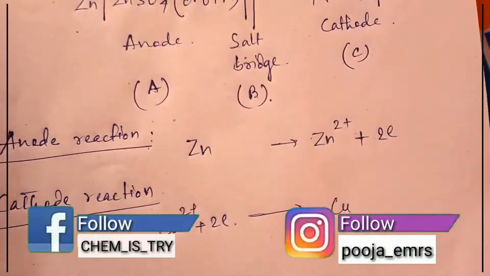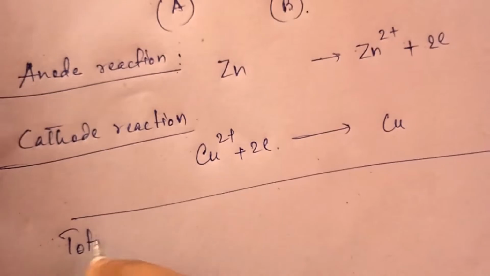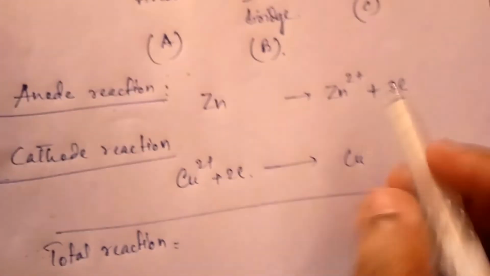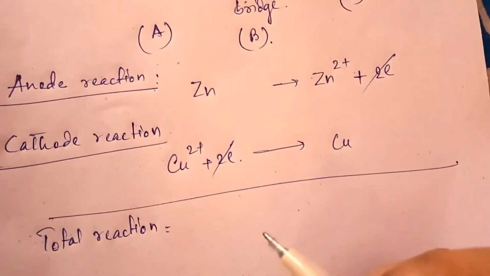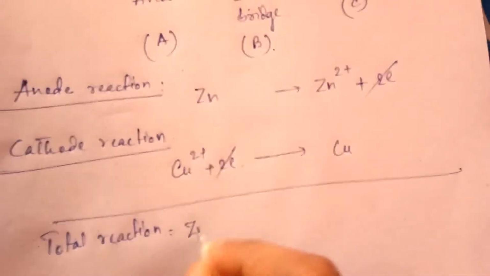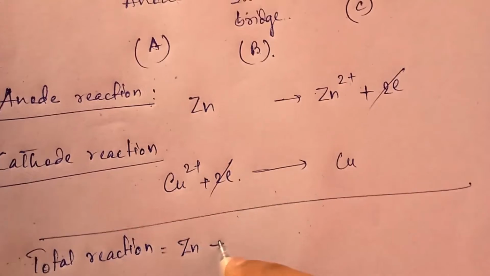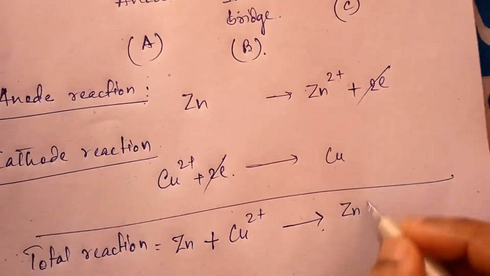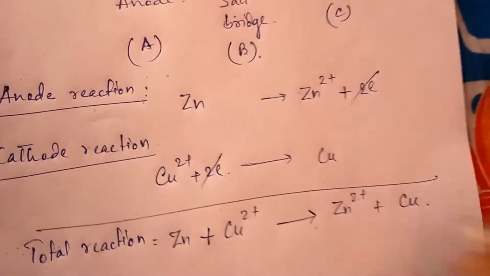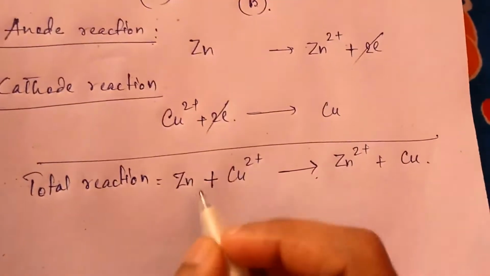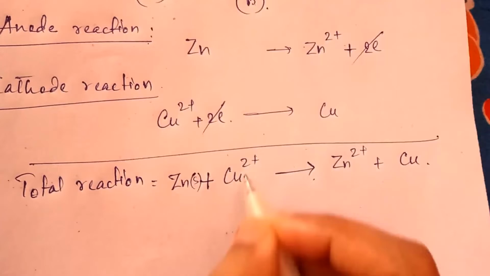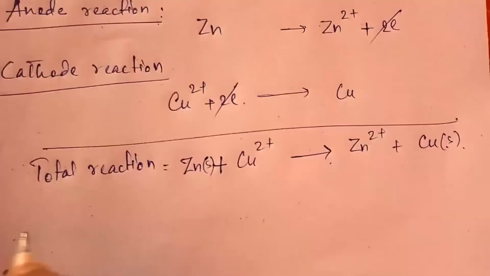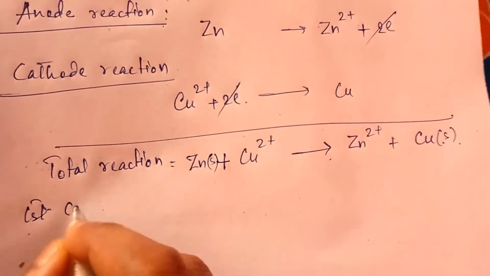Now the total reaction. See, the 2 electrons cancel out, so zinc plus Cu2+ gives Zn2+ plus copper. This one is solid, this is ion, and this one is solid. So in the first case, you just write first case.